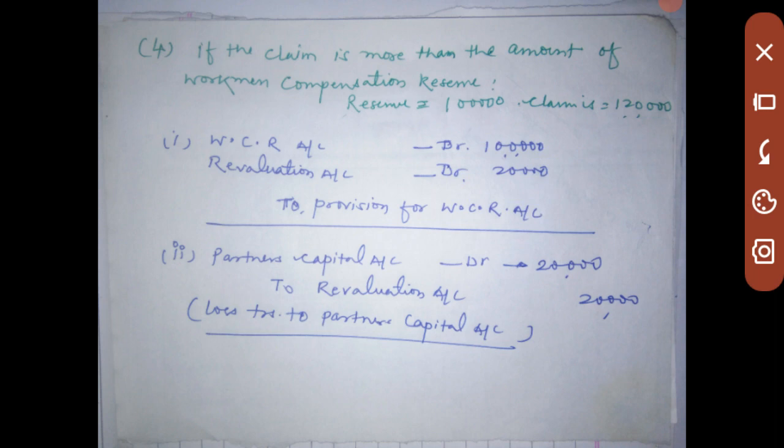So partners' capital account will be debited by rupees 20,000 and the revaluation account will be credited by rupees 20,000. So in this way we will debit the partners' capital account by rupees 20,000 and credit the revaluation account, because we are going to set off this loss from the partners' capital account by debiting it. Okay, so this is the fourth condition for the treatment of the workman compensation reserve.